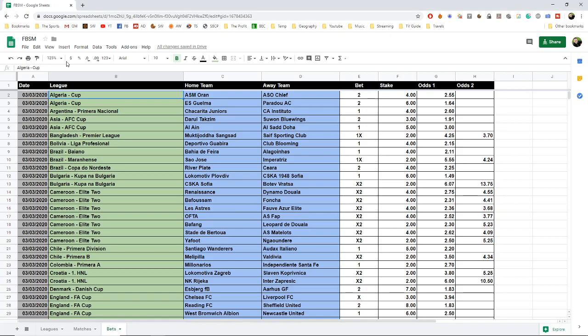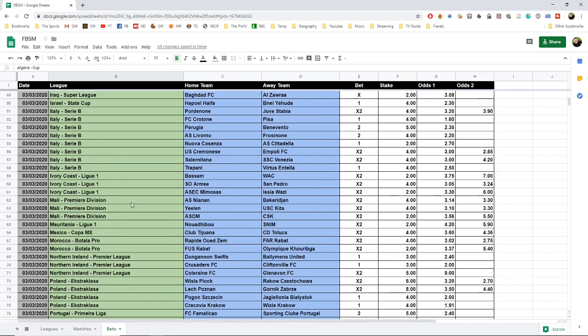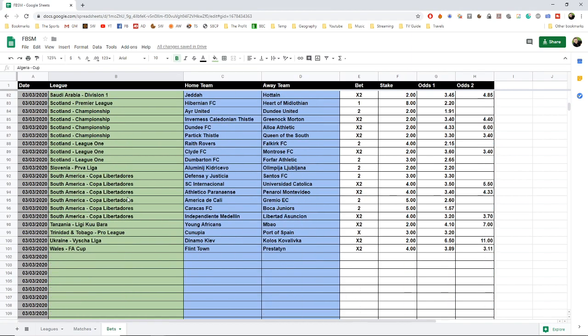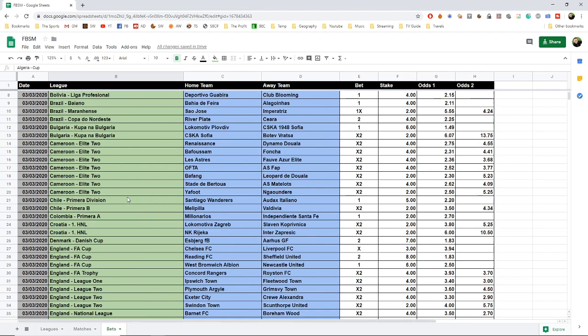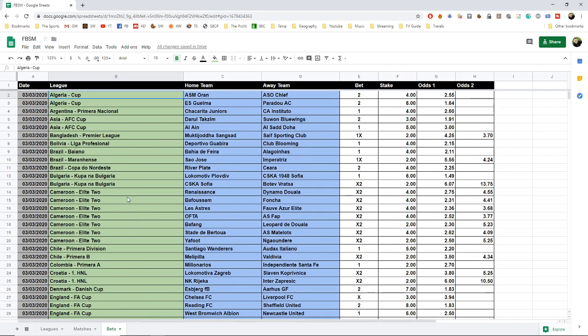Today we have about, let's see quickly, let's say 100 games. And we start with the Algerian Cup, where we bet on ASO Schlef as well as on Parado AC. So you can see here that we bet 2 on them, so this is like the away team to win. We got 4 units and 6 units on the teams here, and these are the odds.